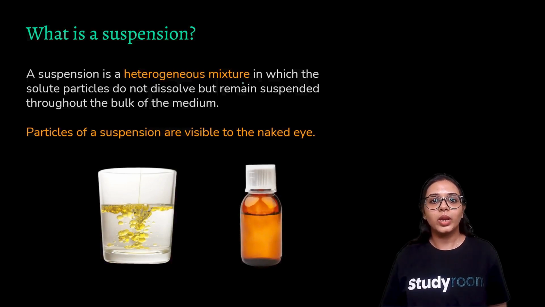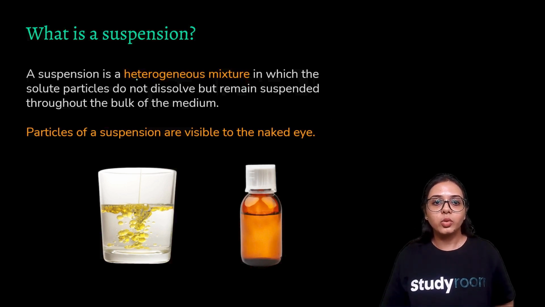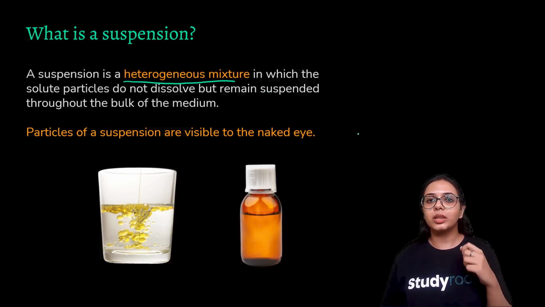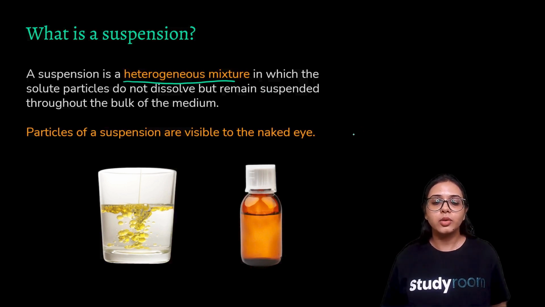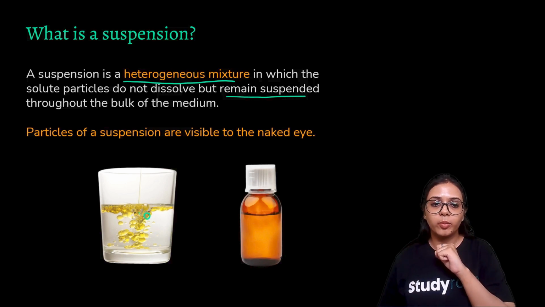Like we had taken a homogeneous mixture to be a solution, similarly, we are equating a heterogeneous mixture to be a suspension. What happens in a heterogeneous mixture? We know that there is no uniformity, we know that there is no stability. So, in the absence of these two, the solute particles do not dissolve into the solvent, but rather they remain suspended. They remain suspended in the sense that they are trapped in between the solvent molecules. All right.